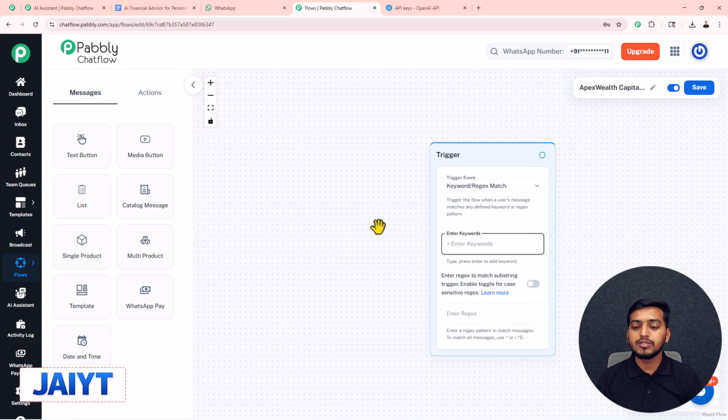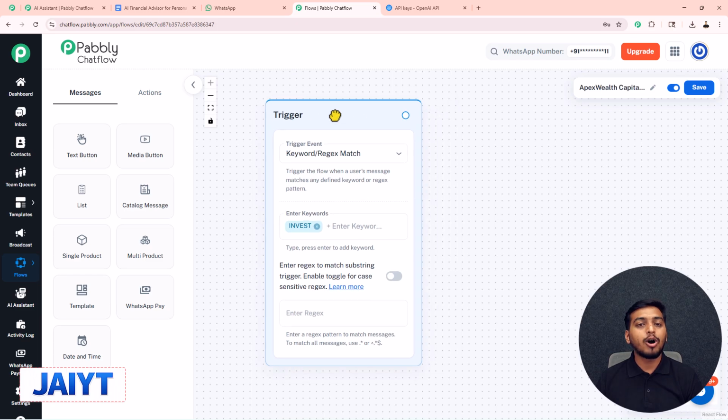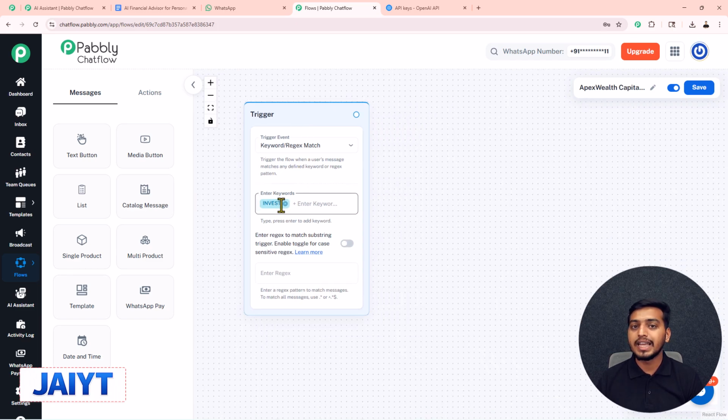Then inside this box, we have to add a keyword. In here, I will just type this keyword invest and then make sure to click on the enter button here also. Otherwise, this keyword will not work. We have added this keyword invest. From now onwards, whenever any customer sends this keyword invest inside our chat, our WhatsApp chatbot will get triggered instantly.